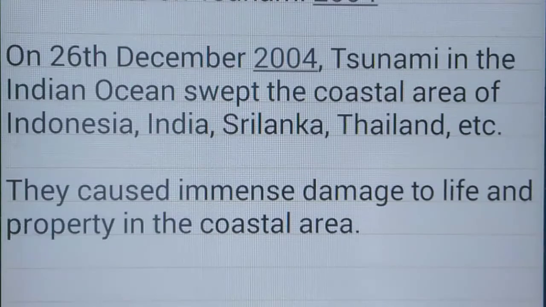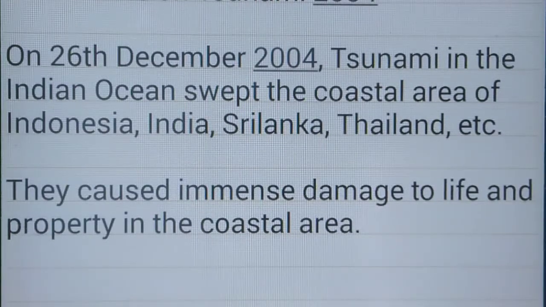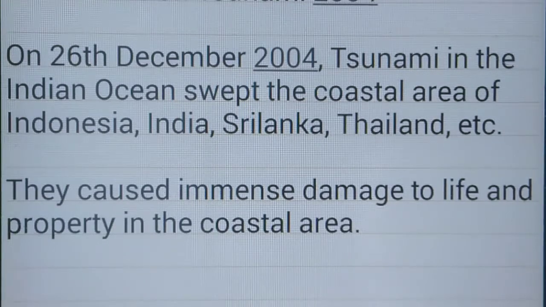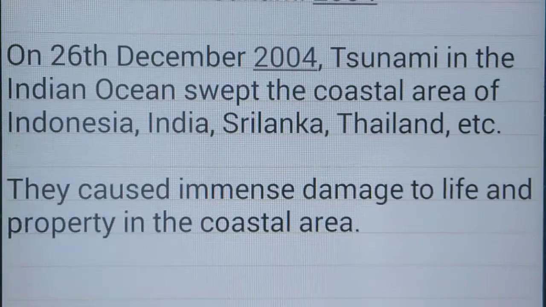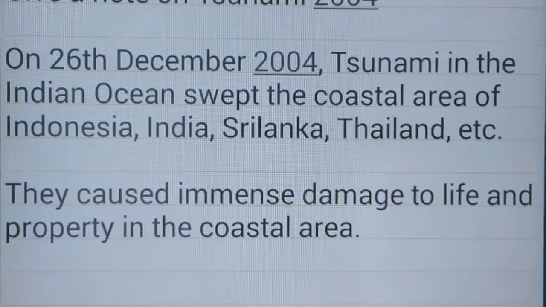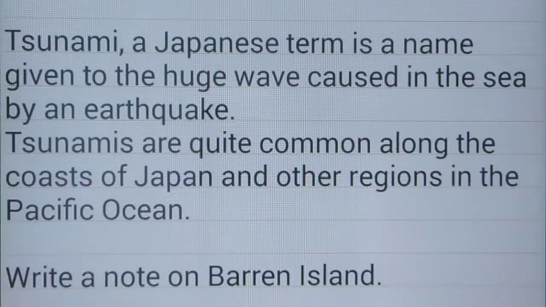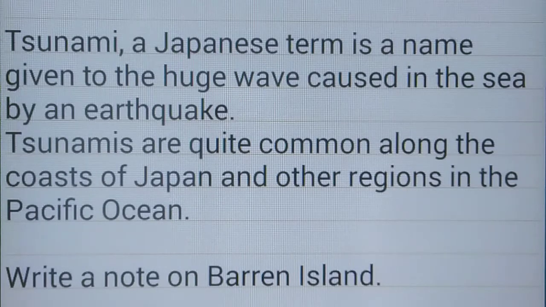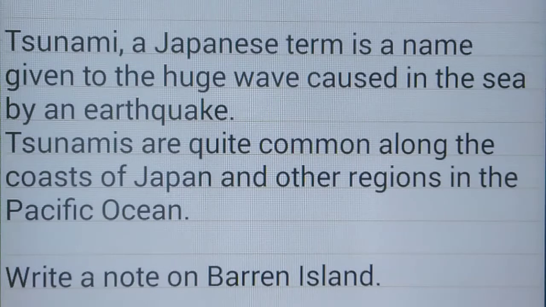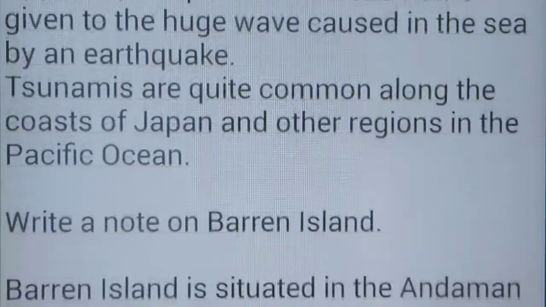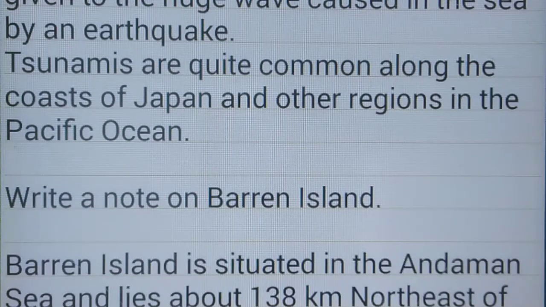Tsunami in 2004. On 26th December 2004, a tsunami in the Indian Ocean swept the coastal areas of Indonesia, Sri Lanka, Thailand, etc. It caused immense damage to life and property in the coastal areas. What is a tsunami? Tsunami, a Japanese term, is the name given to a huge wave caused in the sea by an earthquake. Tsunamis are quite common along the coast of Japan and other regions in the Pacific Ocean.